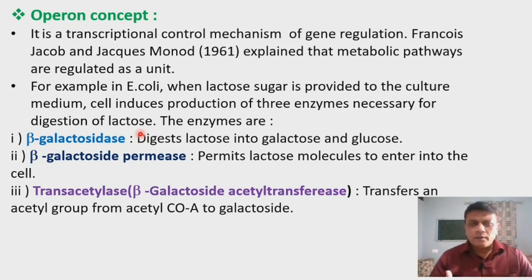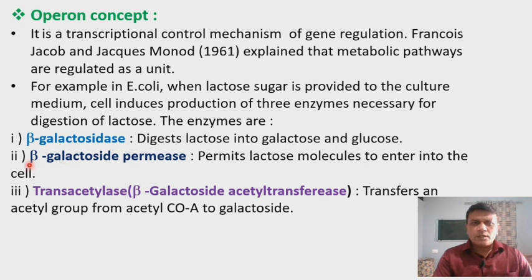Now when there is availability of lactose sugar, the bacterial cell starts or induces the production of three different types of enzymes for the digestion of lactose. Now these enzymes are, the first one is called beta galactosidase. Now beta galactosidase digests or carries out the hydrolysis of lactose into galactose and glucose.